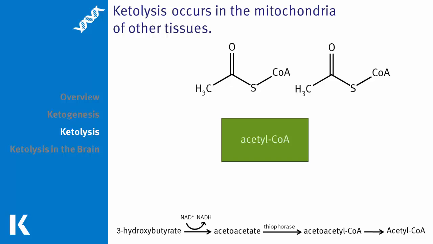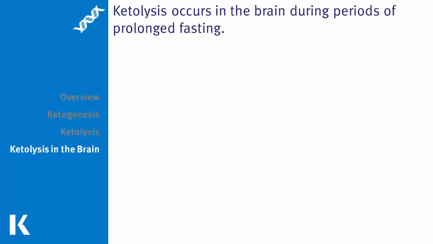Acetoacetyl-CoA is then converted into acetyl-CoA, which is then used in the citric acid cycle for energy. If the fasting period extends beyond 1 week, the concentration of ketone bodies in the blood becomes high enough for the brain to begin metabolizing them as well.